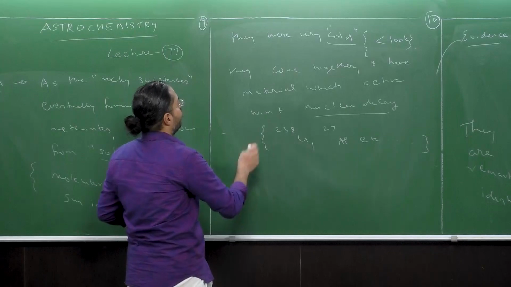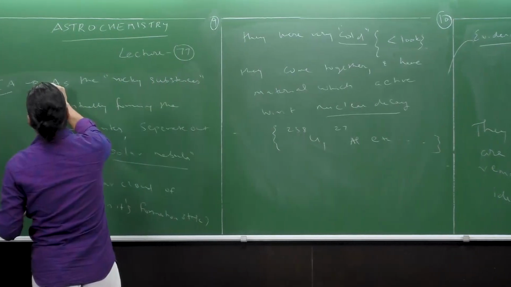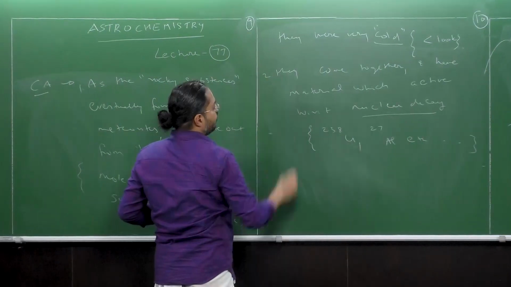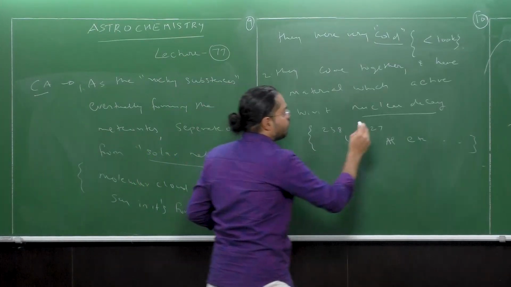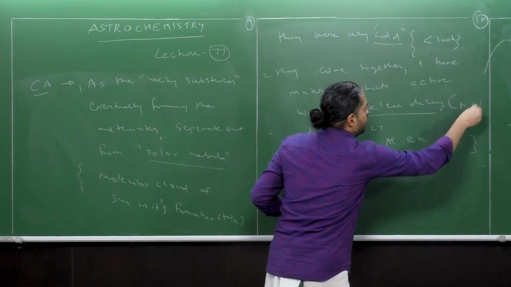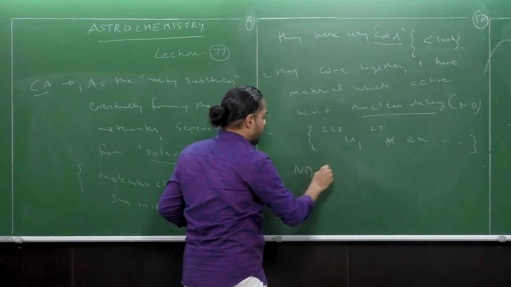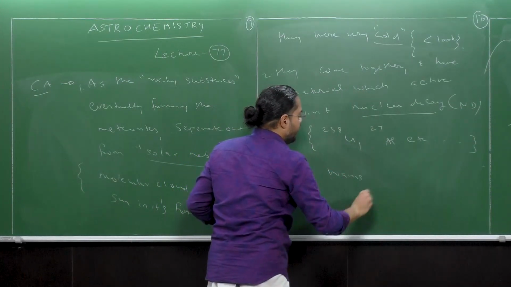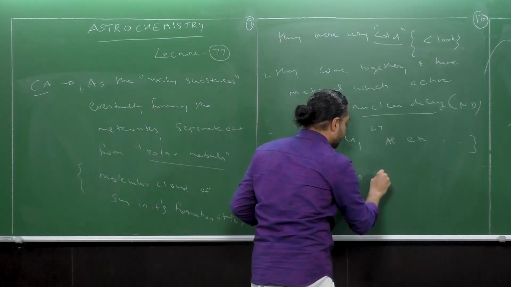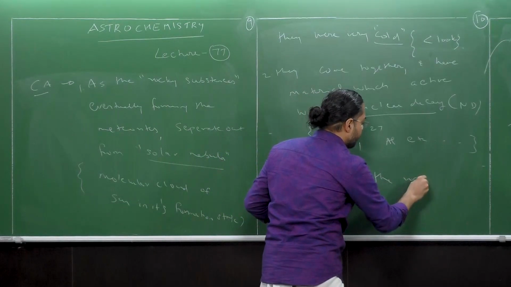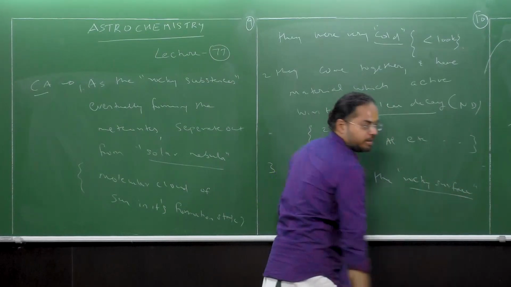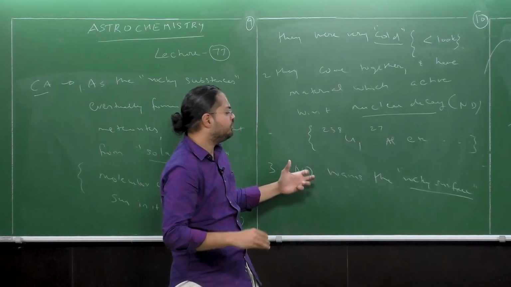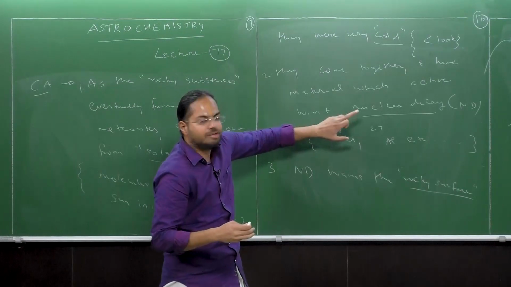So this is point number 1, this is point number 2, and point number 3: nuclear decay, I'll just call this ND, warms up the rock. So the rocky surface is getting warmed up by the nuclear decay.